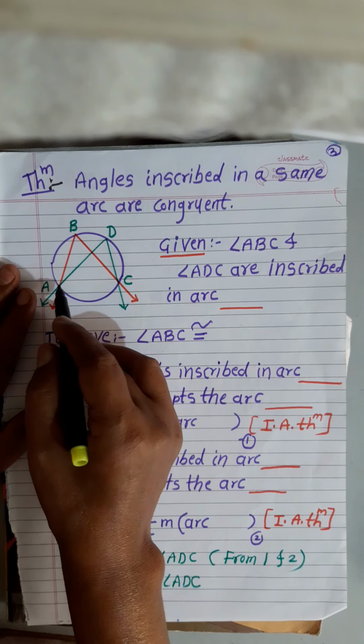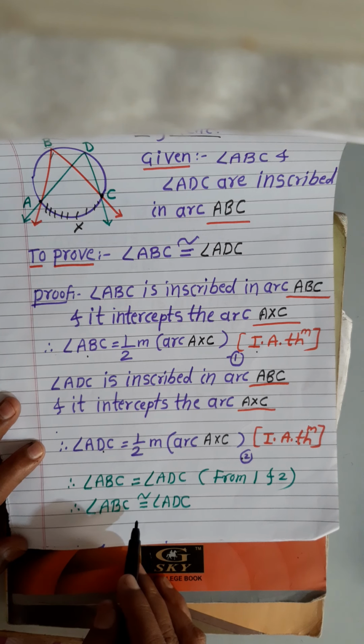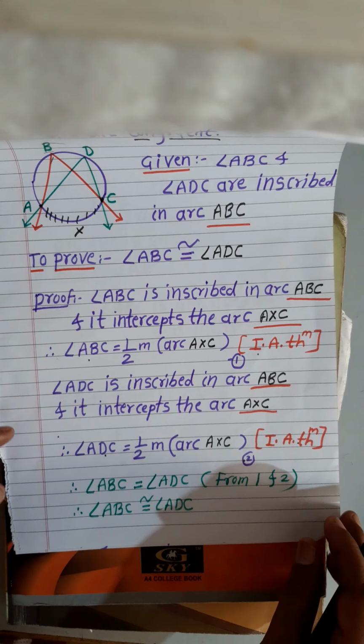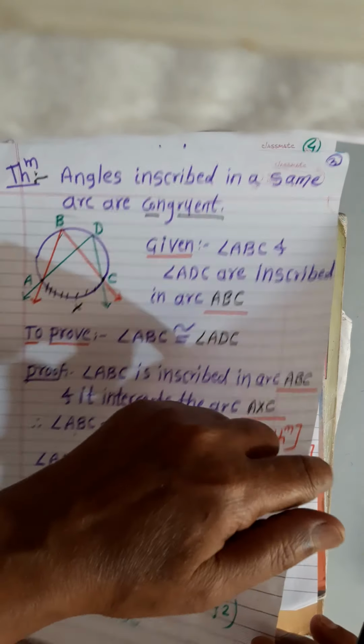If you see equations 1 and 2, the RHS is the same. Therefore, the LHS must be the same. Therefore, the measure of angle ABC is equal to the measure of angle ADC. That means angle ABC is congruent to angle ADC. It is a very simple theorem, but it can be asked in the exam.